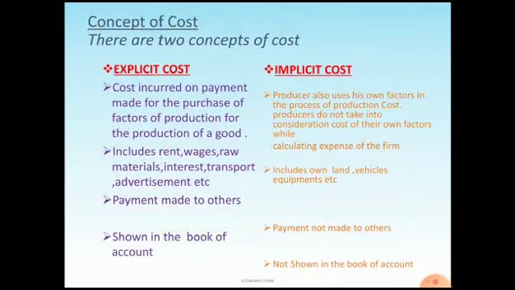The concept of cost has two important aspects. One is explicit cost and another one is implicit cost. Now, why has it been classified?